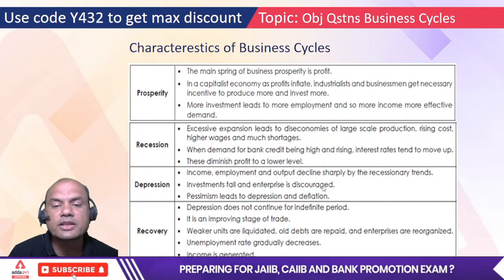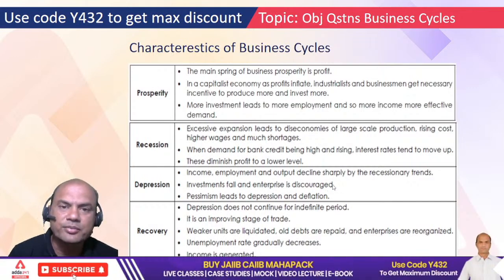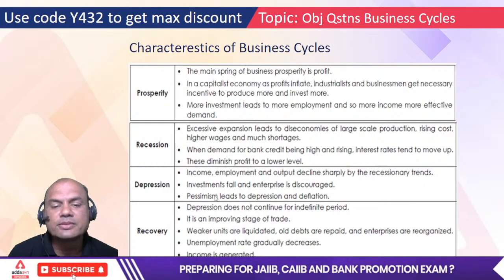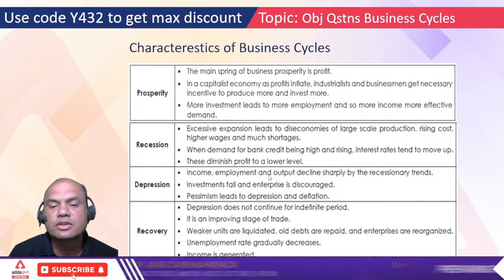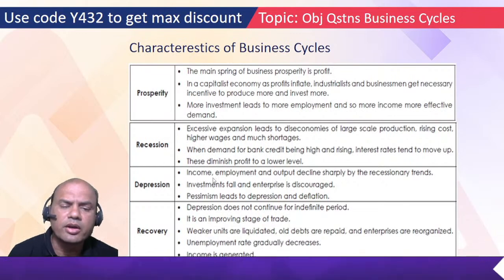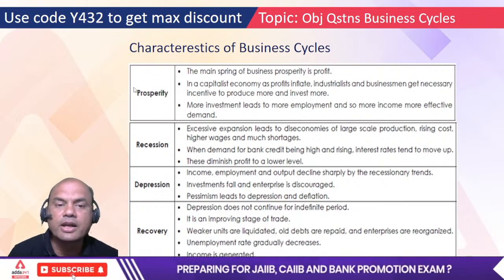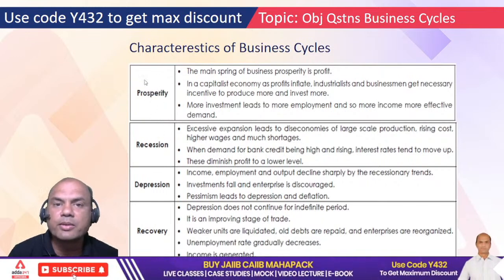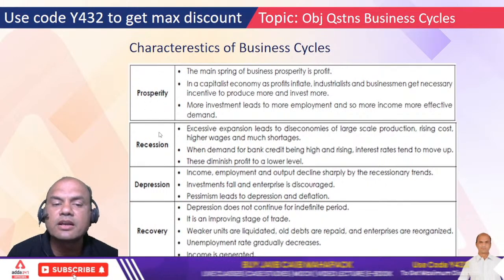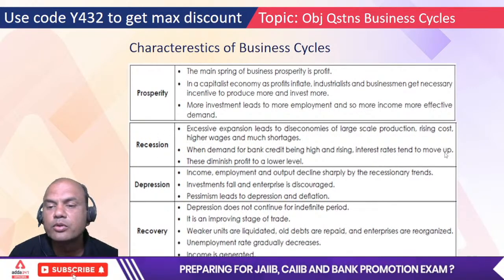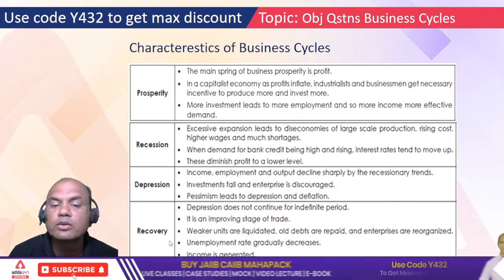Investments fall and enterprise is discouraged, isn't it? More inventory, nothing is getting sold. Who will invest in business? Nobody. Pessimism leads to depression and deflation. Everything is negative. Here in prosperity, everything was positive. Now, what did RBI do when we had prosperity? It started increasing the interest rates so that we went into the recession phase. See this, interest rates tend to move up in recession. In recovery, it will be lower.